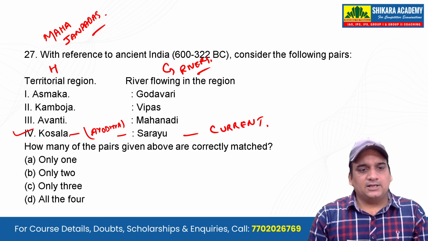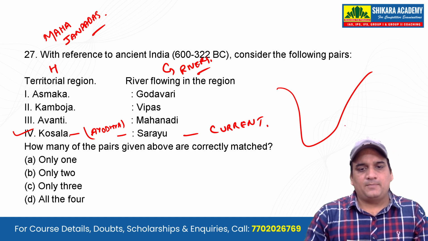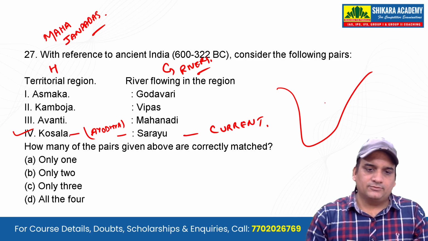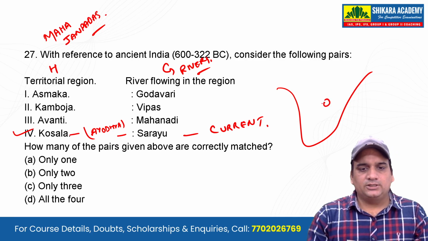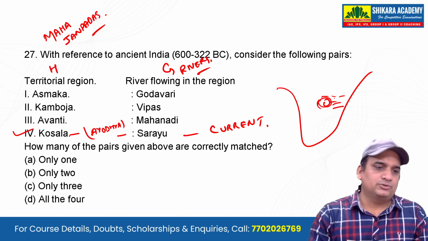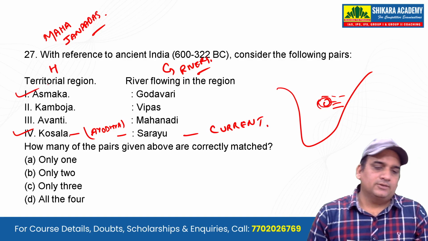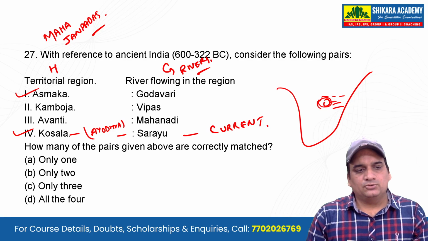Now, Asmaka and Godavari, if you can draw a map. Okay, it's not very good, but just for understanding. So here is Asmaka in the Deccan region, and here only you will see the Godavari river also flowing. So this is the right answer.